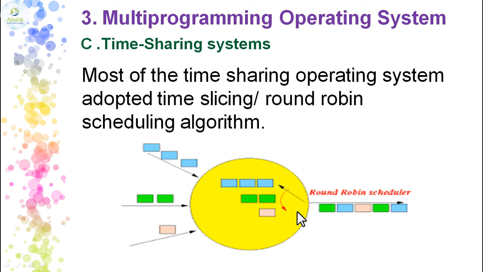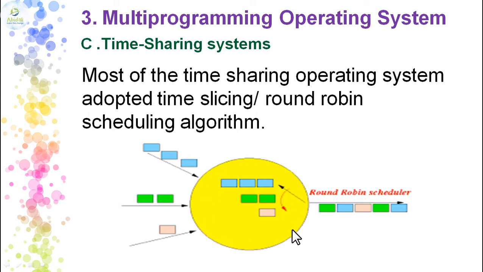Then it will see that many users have applied, or many programs have come for execution. Then what will round robin do? It will take the first job, P1, from number 1 and start its execution. Then it will take the next job from here, and this will be executed. Then it will take the next job from here. So from each one it has taken, then it will move back to the very first one and take the second job from it. Like this, it will be rotating.